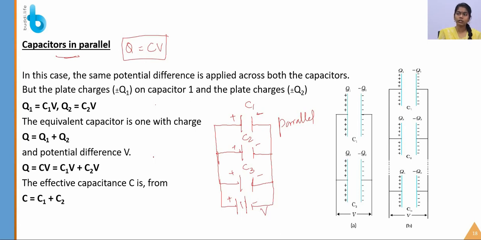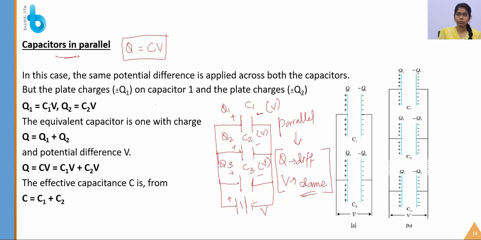Here in parallel the charges Q1, Q2, Q3 are different, but the potential across all the capacitors is the same. So you have to remember this.